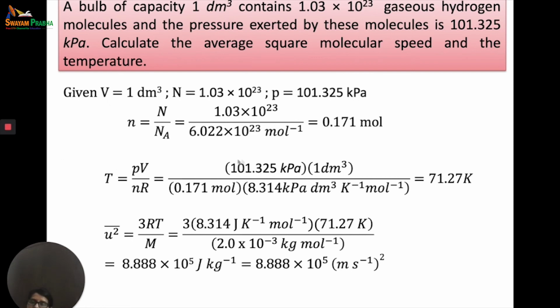So we can find out the number of moles. Number of moles is equal to N upon Na. We are given 1.03 into 10 to the power 23. We divide it by 6.022 into 10 to the power 23 per mole, and we get 0.171 mole. So these are the number of moles.